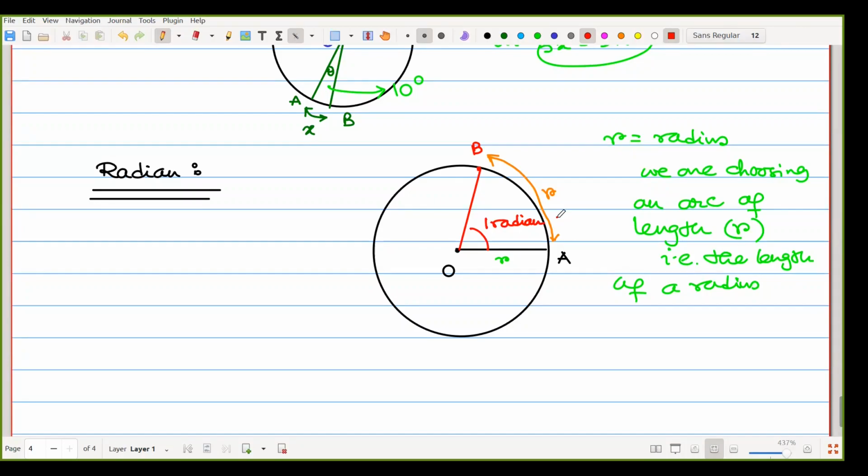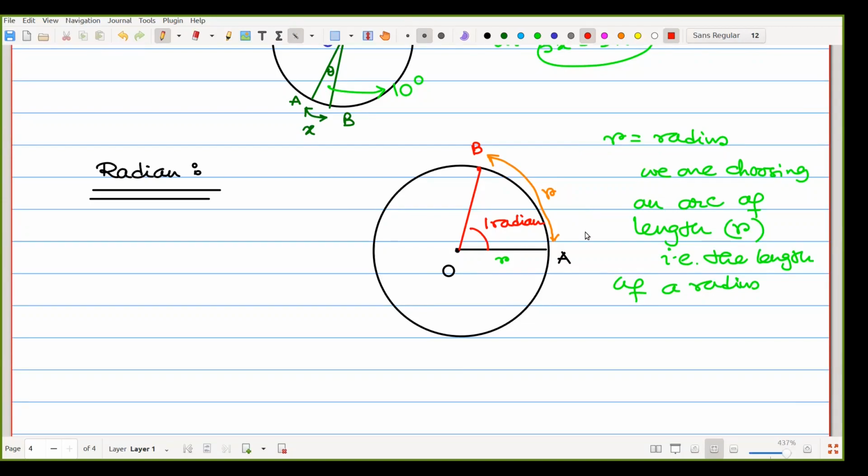That means the term radian is coming from radial or radius. Once again, whatever the length of the radius of any circle is, we choose an arc of the same length, R. Then whatever angle is intercepted between those two is called 1 radian. So radian means we always have to think that.